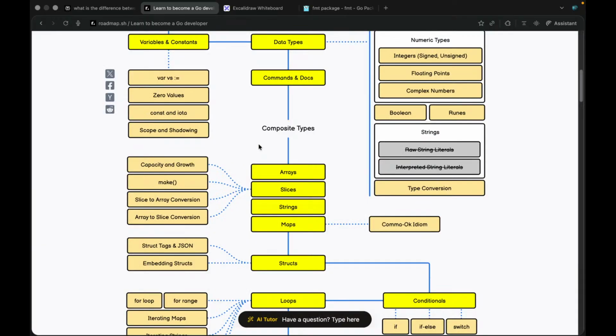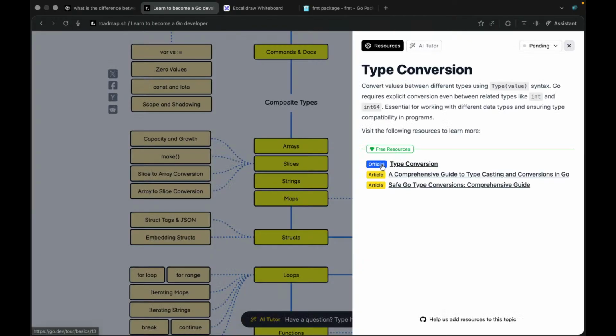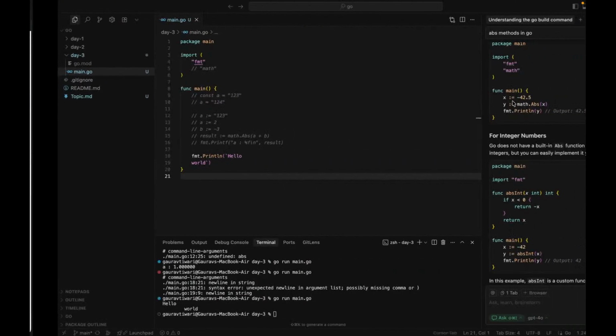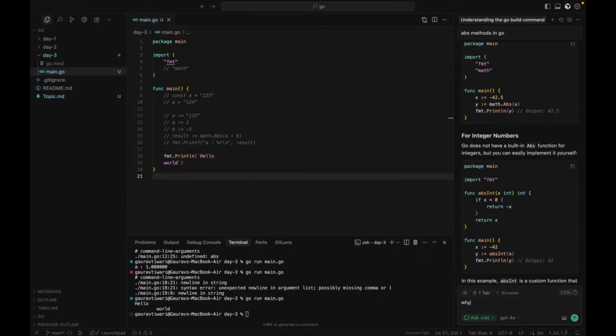So then we have type conversion. That's the most beautiful topic. Convert between different types using type syntax. Go requires explicit conversion between two related types. By the way, there are two types of conversion. One is explicit, second one is implicit. Explicit means you have to manually do that conversion, and implicit means the compiler will automatically do the conversion. Maybe I'm wrong, or maybe I just reversed the meaning of types of data type conversions.